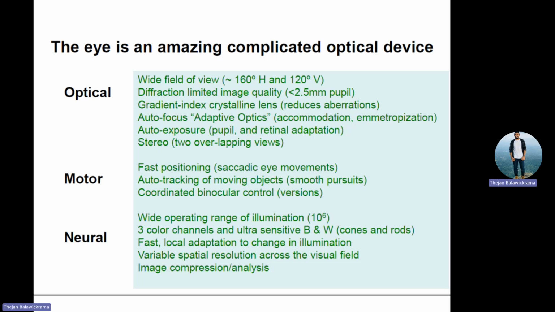Right? So if you take the motor point of view, it has a specific movement, but it can slowly move, positive movement is there. And it has the versions, right? Nine cardinal positions and convergence and divergence, right? So if you take the neural point of view, it has about 1.3 million plus nerves.